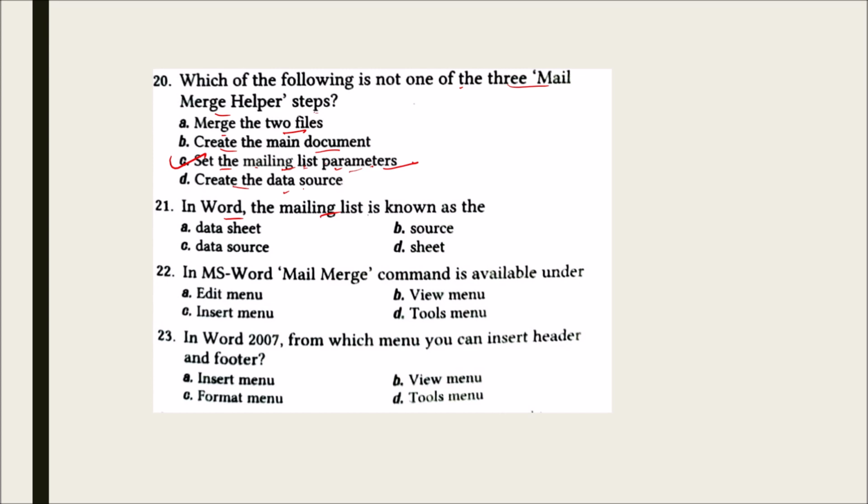In Word, the mailing list is known as the datasheet, source, data source and sheet. And the correct answer is data source. In MS Word, mail merge command is available under edit menu, view menu, insert menu or tool menu. And the correct option for this is tool menu.